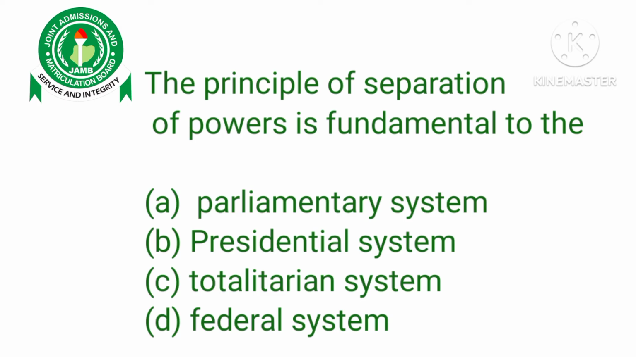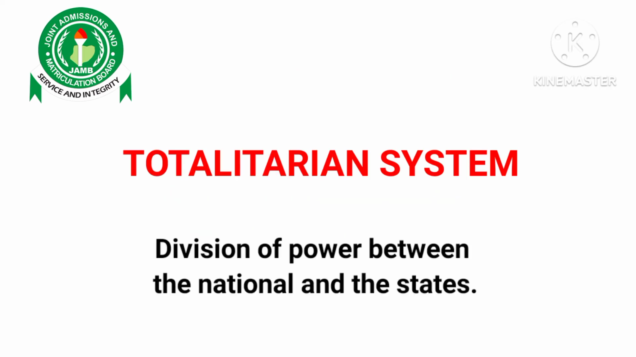Now let's see why option C is not the correct answer. Option C, we have totalitarian system. A totalitarian system is a form of government and political system that prohibits all opposition parties. If there is any opposition party or any individual or group that wants to oppose them, they are outlawed. They are seen to have committed a crime.